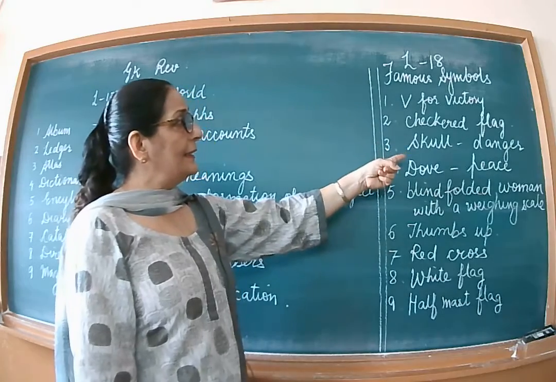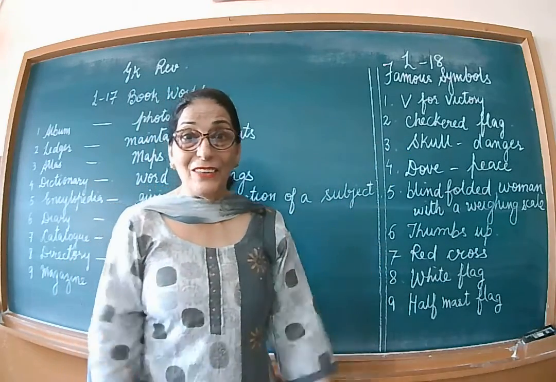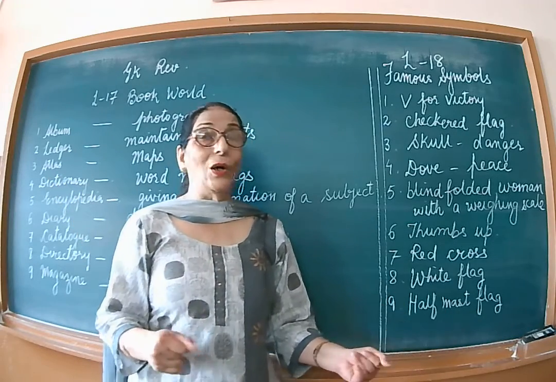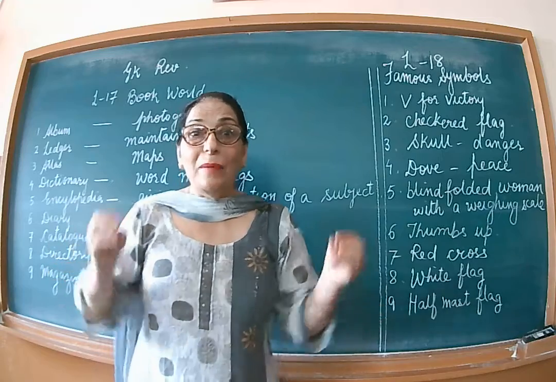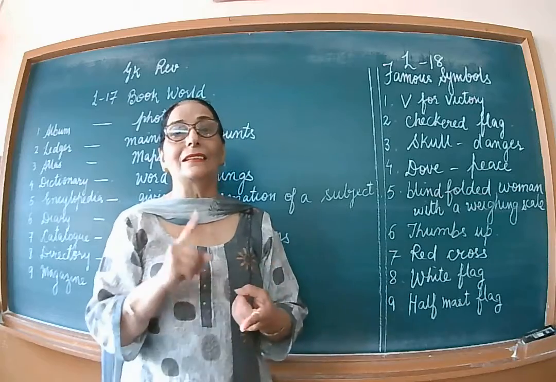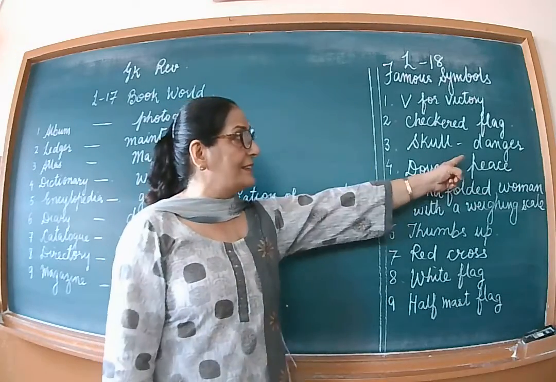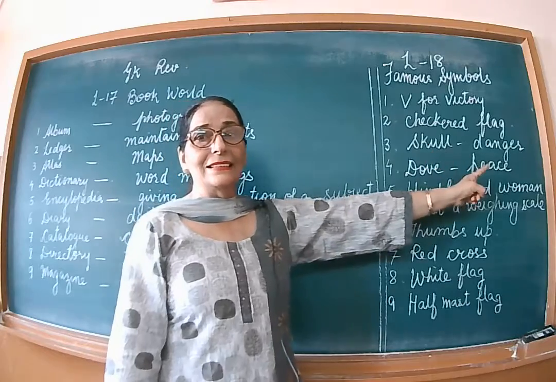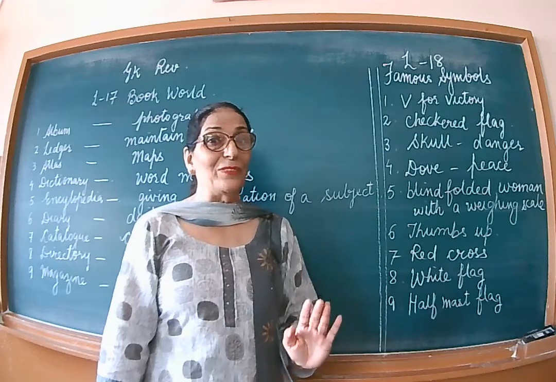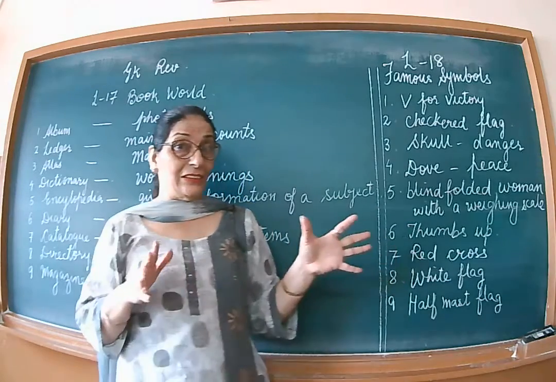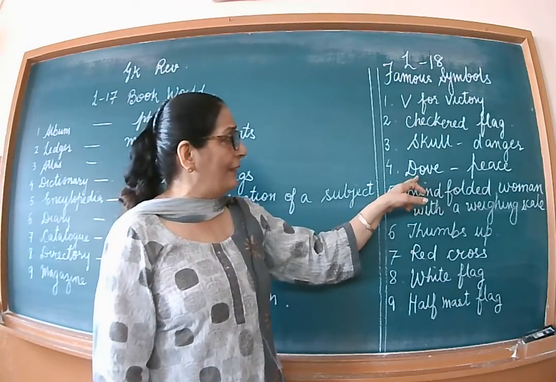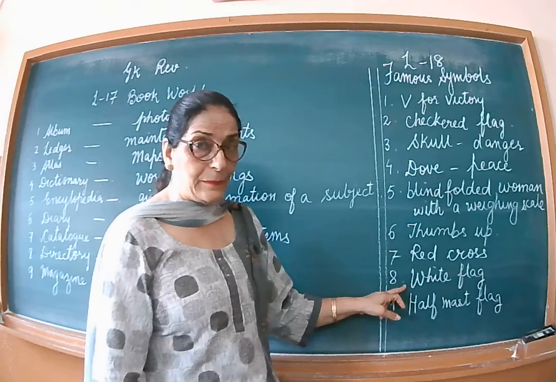Next is the danger sign. Wherever there is an electrical pole or there is something dangerous, or a haunted house, they put a skull outside that, and that skull means that this place is dangerous. The skull represents danger, that move away, don't come here. It's especially for the children. They should know that it is dangerous, we should not go there. They should go back.